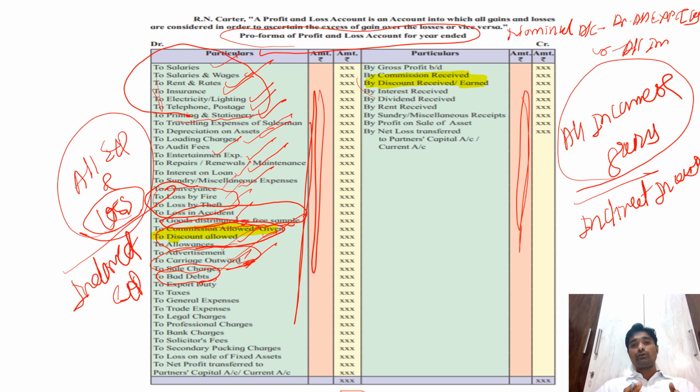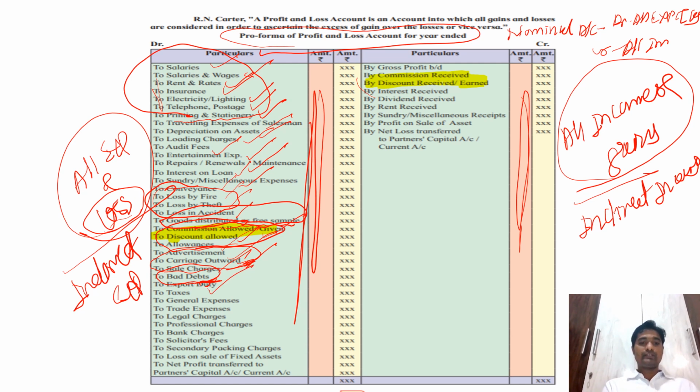So what is a debtor? A debtor is a customer, and when are customers created? When we sell on credit. So if a sale is made on credit, customers are created, and the money that is to come from the customer is called debtors. So when the debtors fail to pay, their amount is called a bad debt. So it is related again to the sales, right? Bad debts are debts which are not recoverable from the debtors, and whatever we are not going to receive is our loss, and if it is a loss it is taken on the debit side.